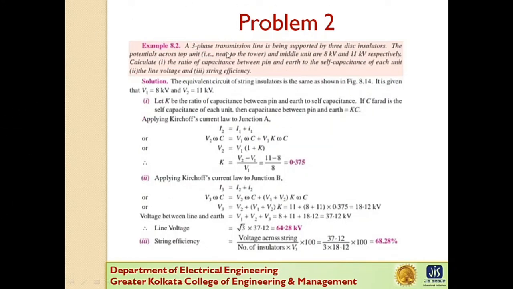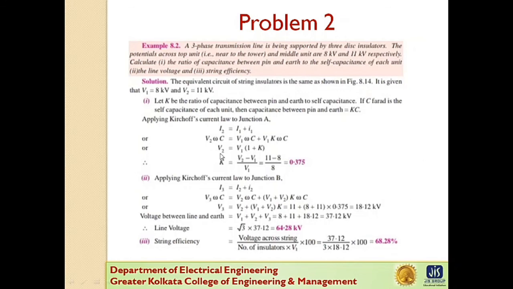The next problem: a 3-phase transmission line is supported by a 3-disc insulator. Again this is a 3-disc insulator, N is equal to 3. The potential across the top unit, that means V1, is equal to 8 kV, and the middle unit, that is V2, is equal to 11 kV. Calculate the ratio of capacitance between pin and earth to the self capacitance, that means the value of K, the line voltage, and the string efficiency.